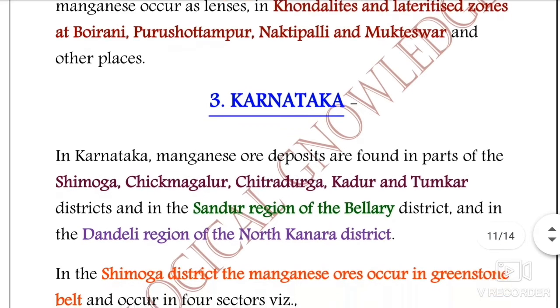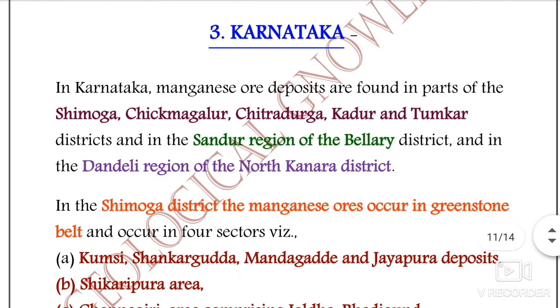And if we talk about the Karnataka state, the manganese ore deposits are found in parts of Shimoga, Chikmagalur, Chitradurga, Kadur and Tumkur districts, in the Sandur region of Bellary district, and in the Dandeli region of North Kannada district. So these are the major localities relating to the manganese minerals in Karnataka state.